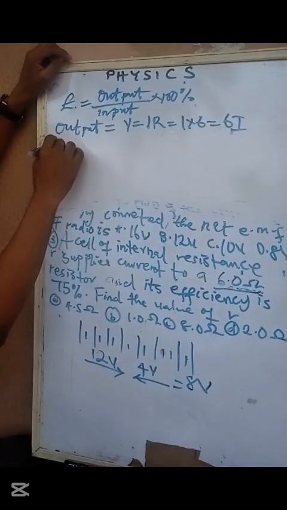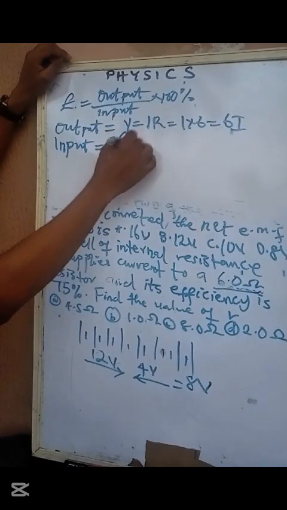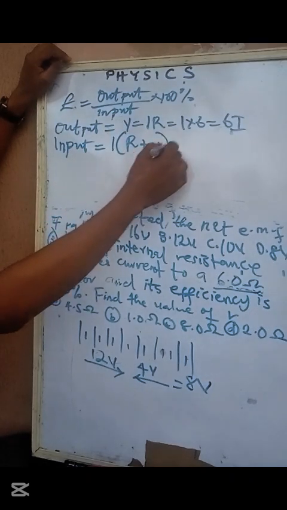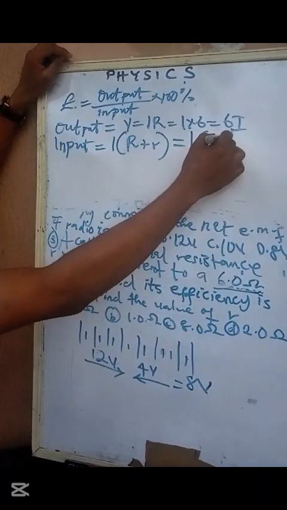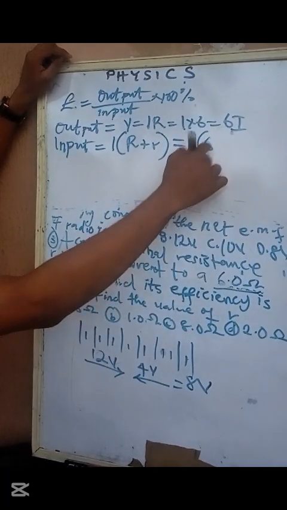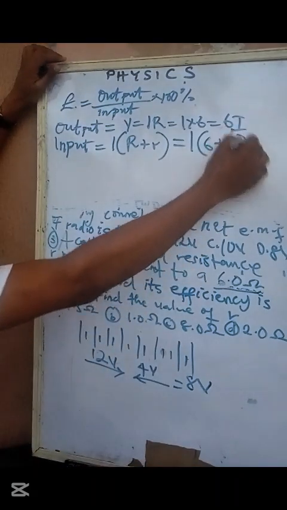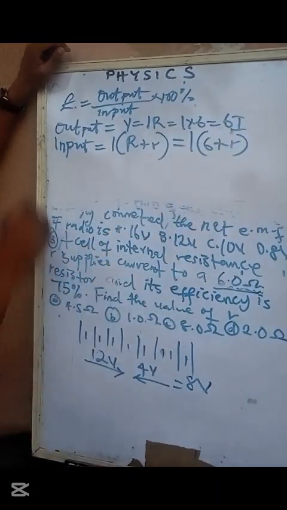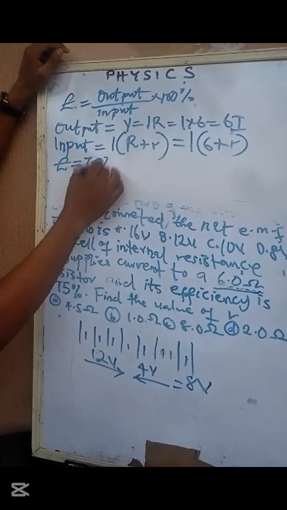So input is everything, which is I open bracket R plus small r, right? So what is I? We don't know I. What is big R? 6. What is small r? We don't know yet. That's what we're looking for, right? Good. So efficiency is what? 75%, right?